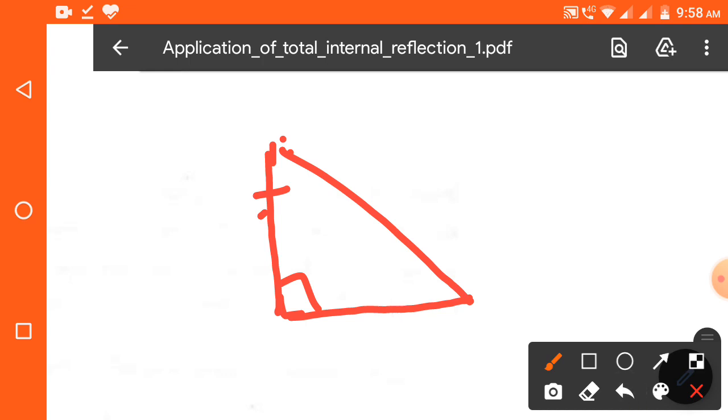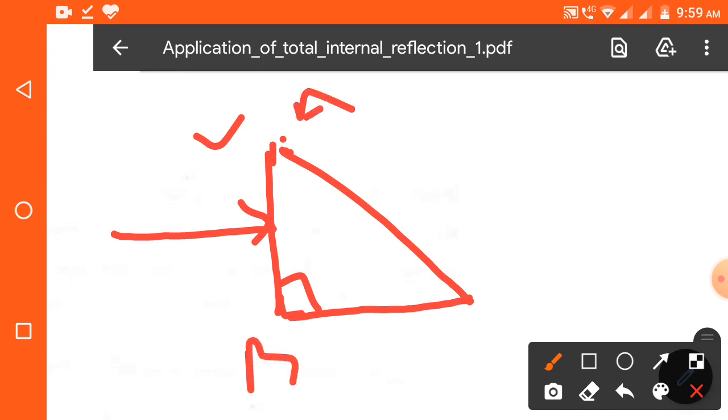Same length. Then if a ray is approaching one of the shorter faces, suppose this ray is falling on this shorter face, A, B, C. Normally, that means it will get refracted normally, and here on the hypotenuse it makes an angle of 45 degrees. So how is it making an angle of 45 degrees? This ray and this side are parallel to each other. That means this angle and this angle are 45 degrees.